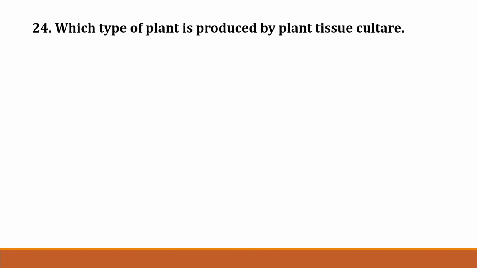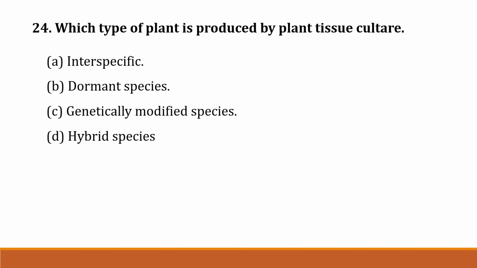The next question, question number 24. Which type of plant is produced by plant tissue culture? Option A. Interspecific plant, option B. Dormant species, option C. Genetically modified species, option D. Hybrid species. Correct answer is option C. Genetically modified species.